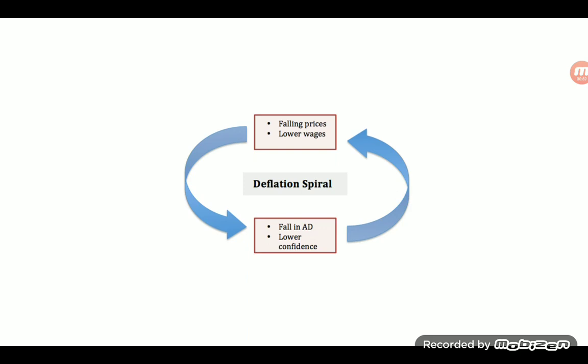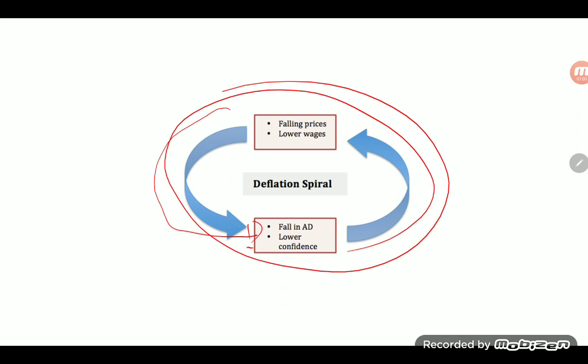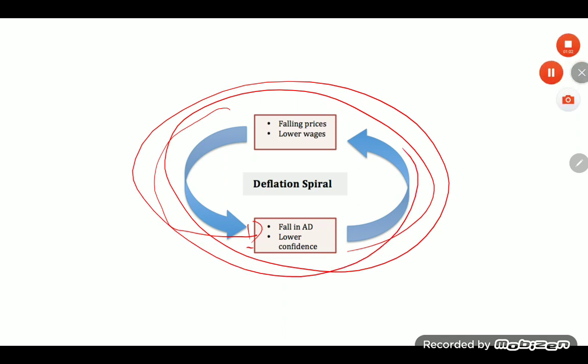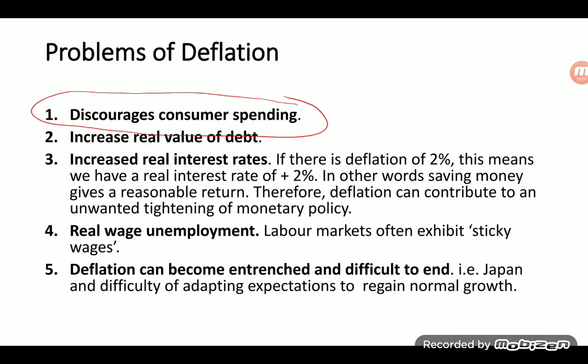This goes round again to a fall in consumption, a fall in investment, and a fall in AD. The cycle continues. There are a couple of problems with deflation. The first is that it discourages consumer spending.